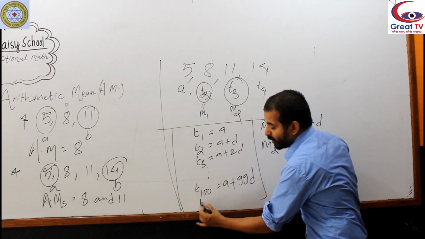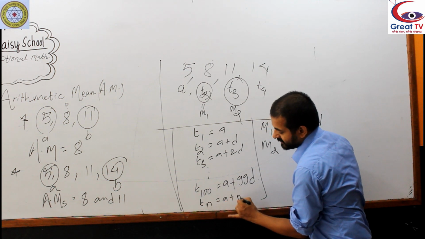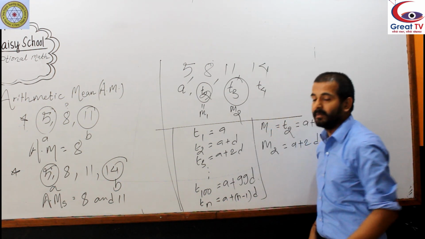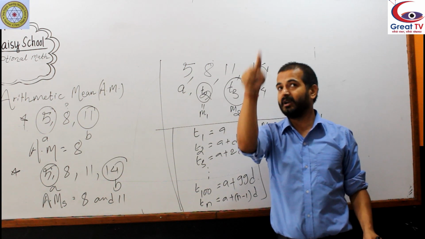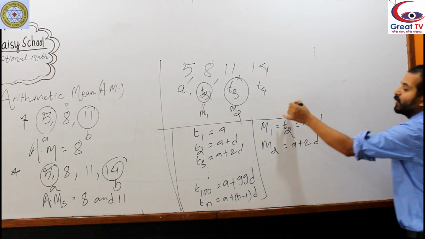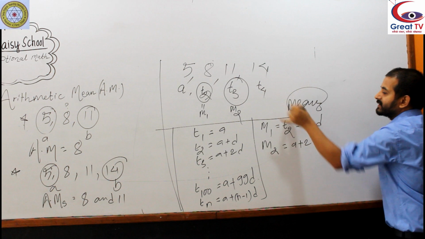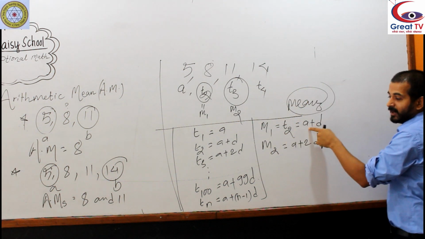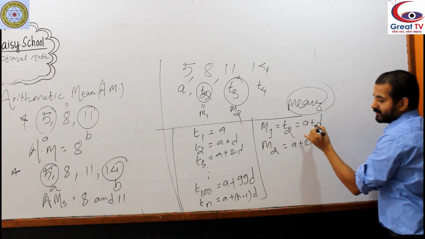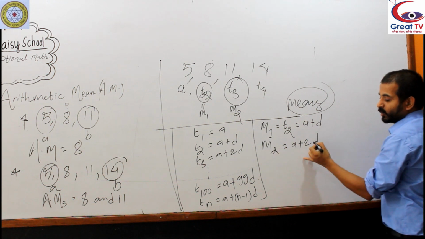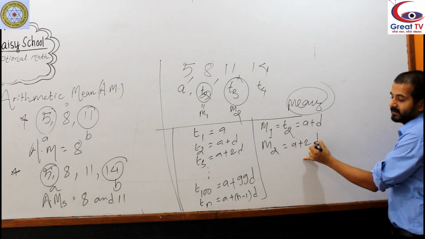In the same way we wrote Tn equals a plus n minus 1 d, because there will always be one less in the coefficient of d, but not in the means now. The first mean is the second term, so a plus d. Here the coefficient is 1. Here 2, coefficient 2. Remember.